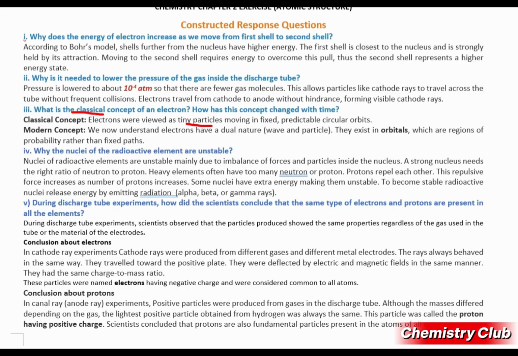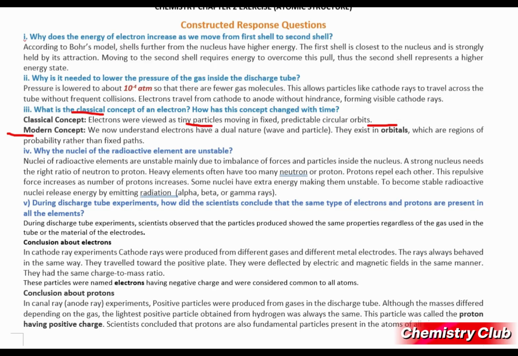According to the classical concept, electrons are revolving around the nucleus in a fixed orbit. And the modern concept told us that electrons have dual nature. Dual means they have properties of both wave and particles.